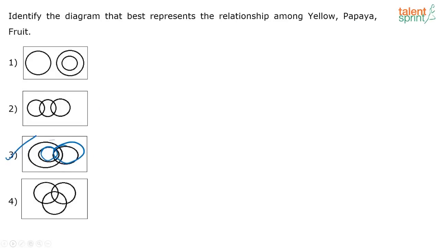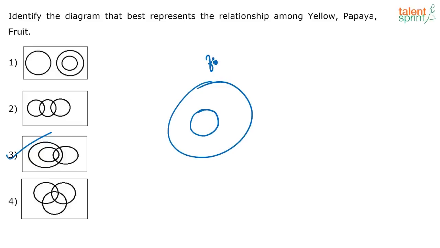So the correct answer is option 3. You have yellow, papaya and fruit, correct? See, first one you have fruit, okay? If you have a set fruit, papaya comes inside this set fruit. Now yellow is a color, right? Papaya is a fruit. Some papayas are yellow in color, right? Ripe papayas are yellow in color. So there is an intersection of this set papaya with the color yellow. So that is why this is the answer.